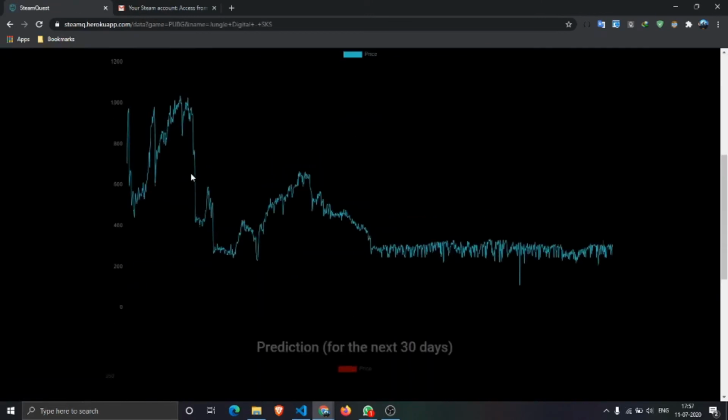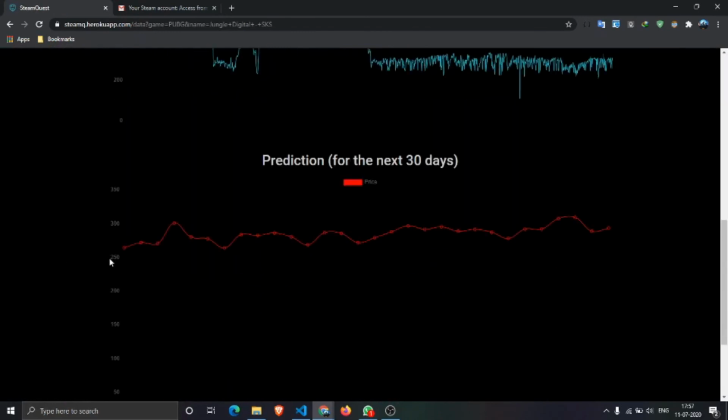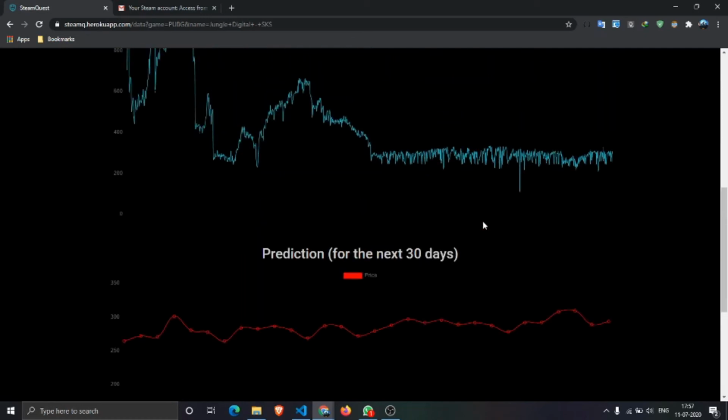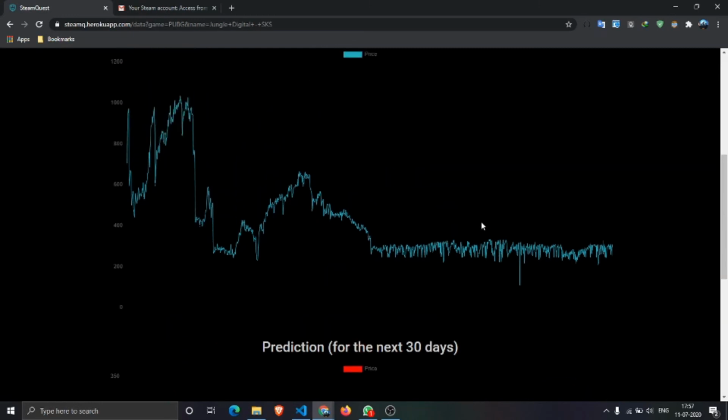So yeah, this is the price history of the particular item, and based on this price history, we train the model and we use it for prediction of the next 30 days. To predict the upcoming 30 days, we train the model with 80% of the data. After which we tested it for predicting the upcoming days.